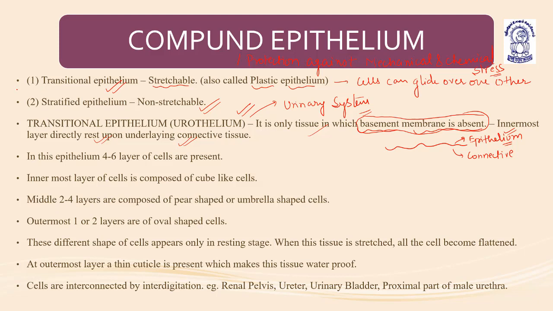Point number three, in this epithelium, 4 to 6 layers of cells are present. The innermost layer of cells is composed of cube-like cells. The cells are cubical. The middle 2 to 4 layers are composed of pear-shaped or umbrella-shaped cells. These cells are polyhedral.